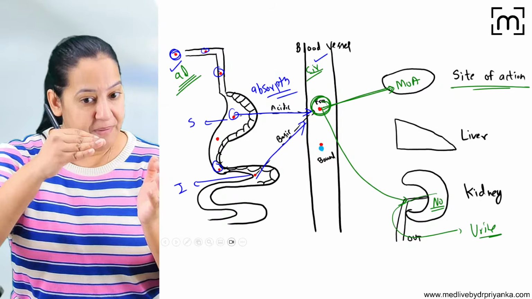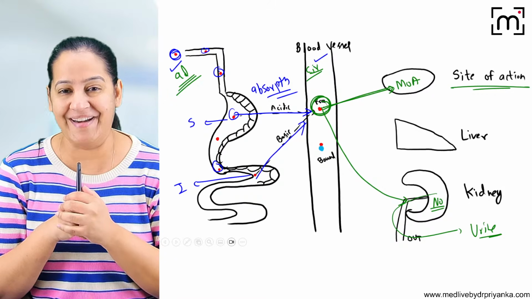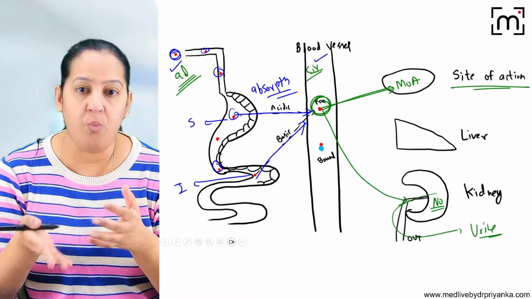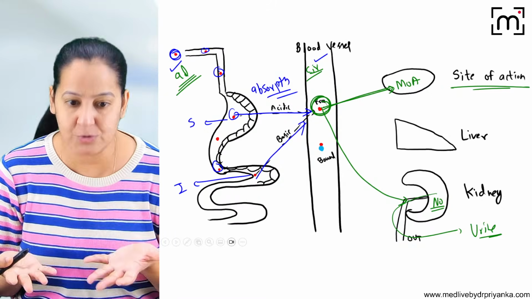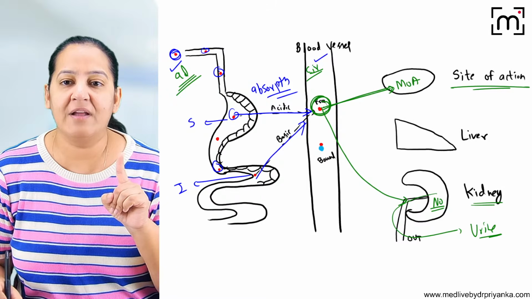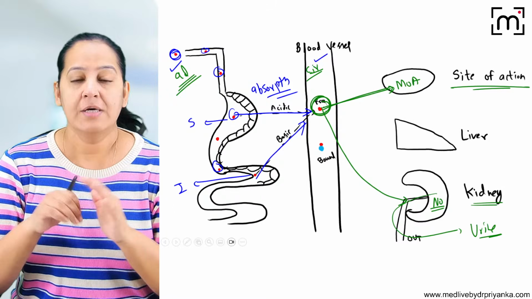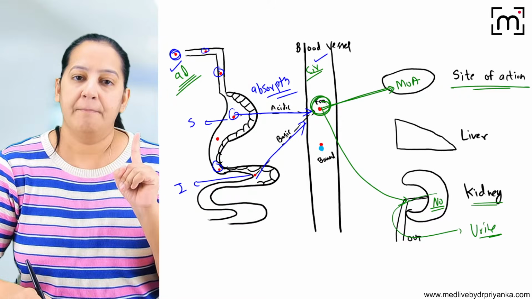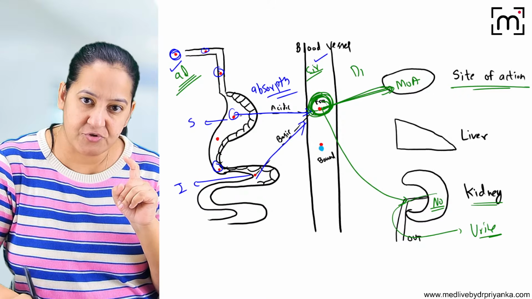Common sense. So before excreting, we have to convert a non-polar drug to a polar drug. Got my point? We have to make it water soluble, water insoluble to water soluble. Then only it will be excreted in urine. Urine is water. Got it? So the kidney is asking the drug, can you please convert from non-polar to polar? Then come to me, then I will excrete you. So this is how things go. By the way, when the drug moves from the blood to its site of action, this is known as distribution.